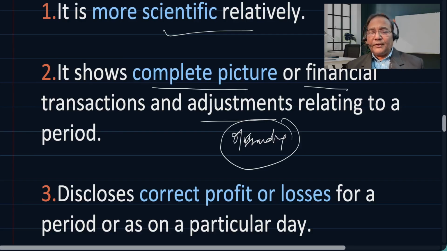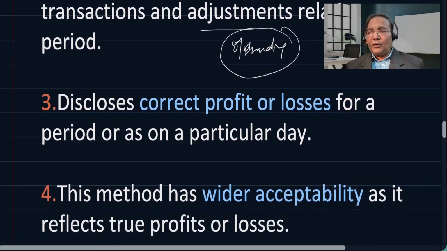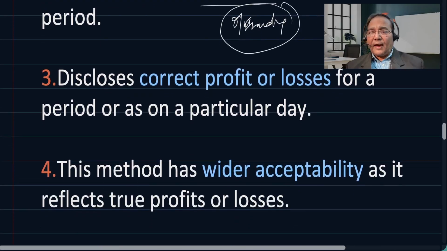Now, it discloses correct profit or loss for a period as on a particular day. So on any particular day, if we want to know the profit or loss, we can very well assess it through this method of accounting, because we know the expenses and the corresponding revenue.